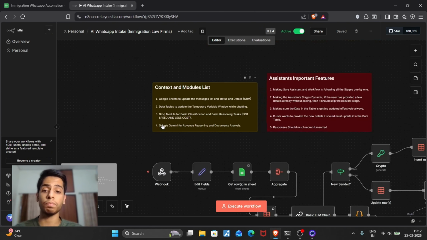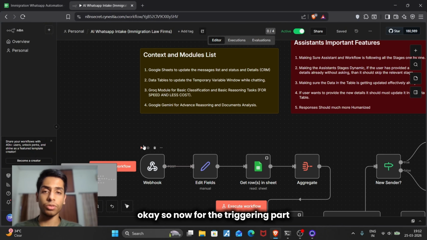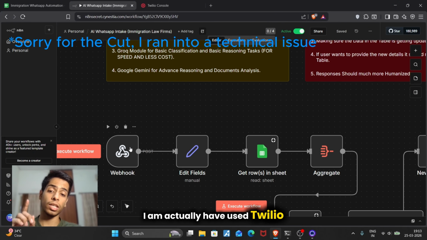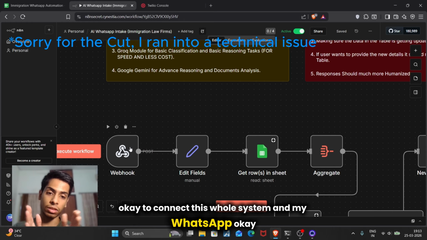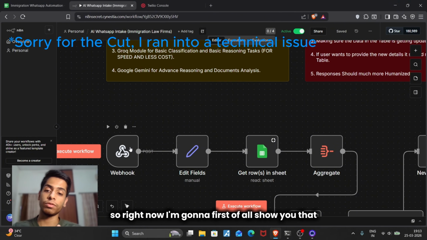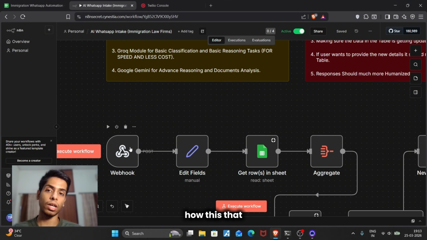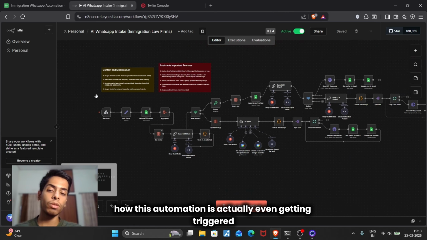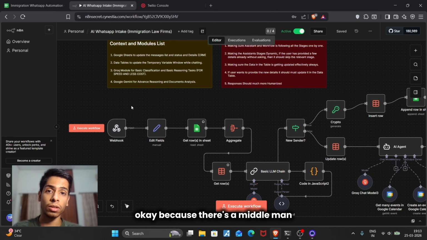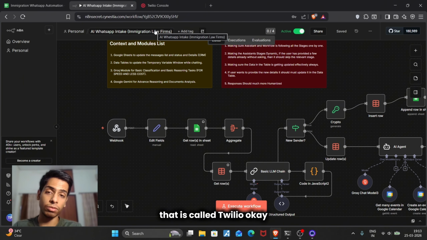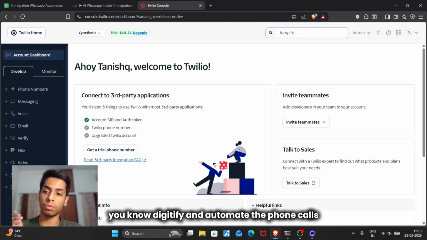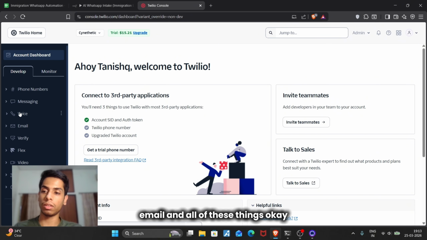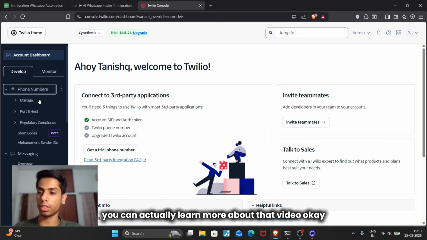There is a trigger. For the triggering part, the webhook, I have used Twilio as the middleman to connect this whole system and my WhatsApp. Right now I'm going to show you how this automation is even getting triggered. Twilio is a platform that helps you digitize and automate phone calls, messaging, email, and all of these things.